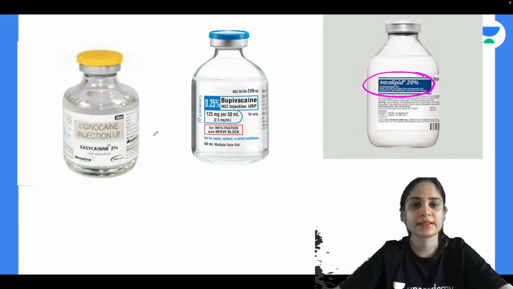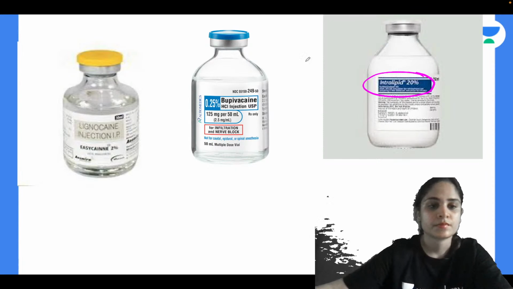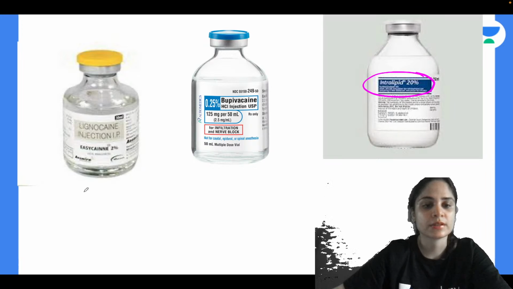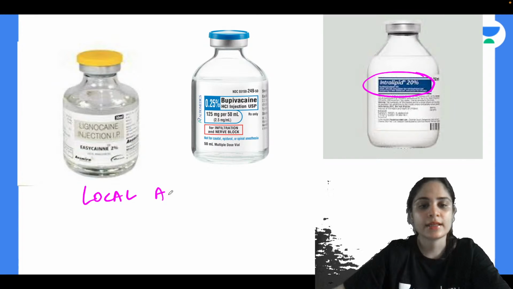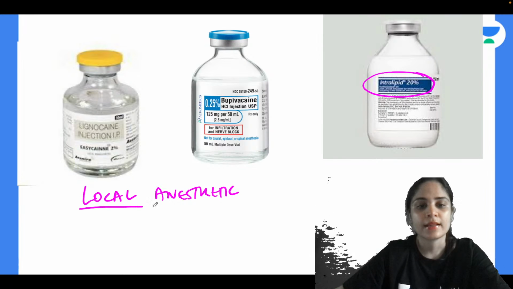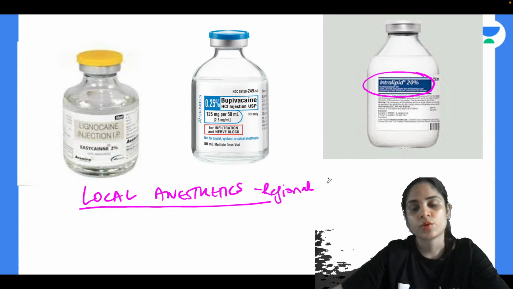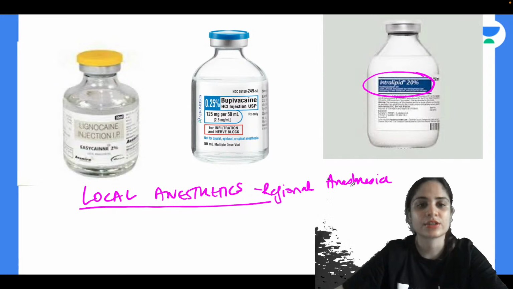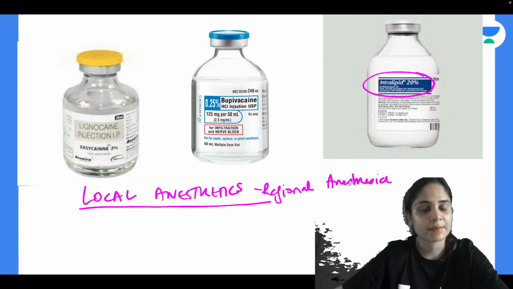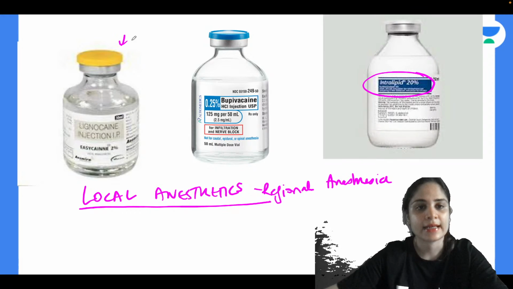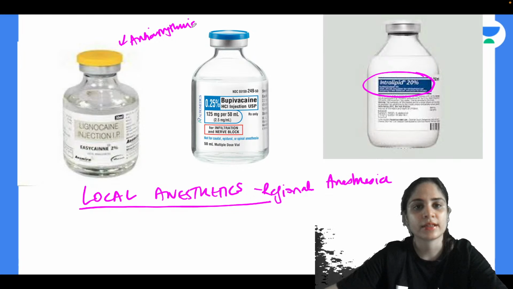So what class of drugs does lignocaine and bupivacaine fall in, and what is the use of 20% intralipid? You guys can answer in the chat box. Okay, so lignocaine and bupivacaine are both local anesthetic agents, and they are used for giving regional anesthesia. What do you mean by regional anesthesia? If you are blocking any one part of the body, that is called regional anesthesia. Now absolutely correct, Parak. We also use lignocaine as an antiarrhythmic, so it also helps in resolving ventricular arrhythmias.